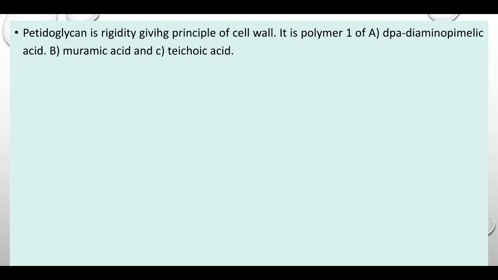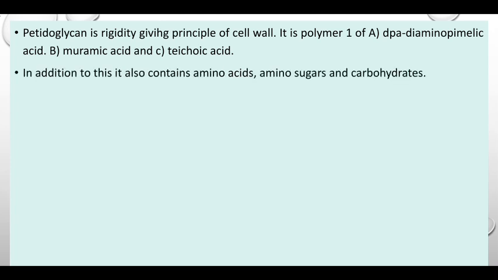Next part, peptidoglycan is the rigid, principal component of the cell wall. It is a polymer of diaminopimelic acid, muramic acid and teichoic acid. In addition to this, it also contains amino acids, amino sugars and carbohydrates.